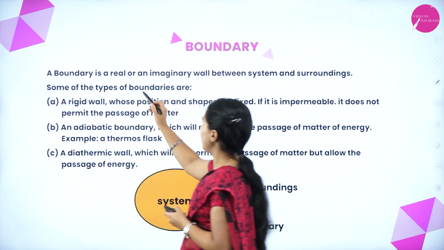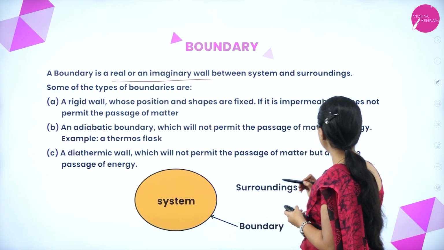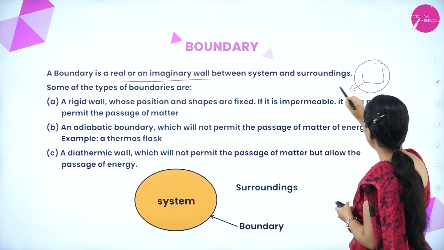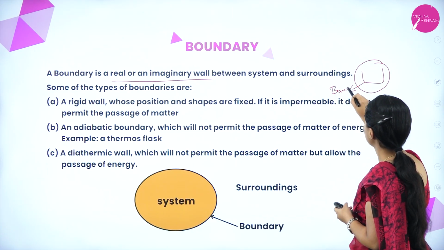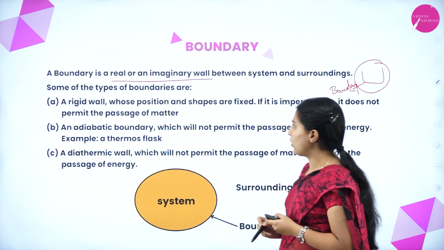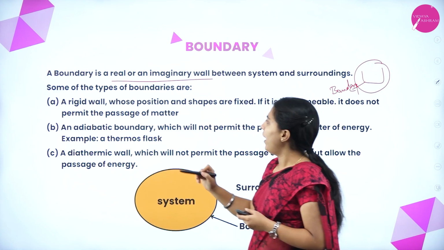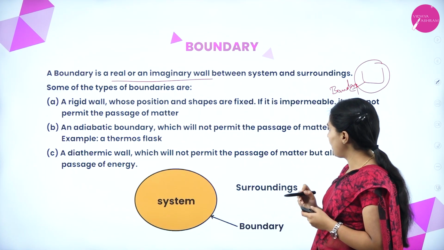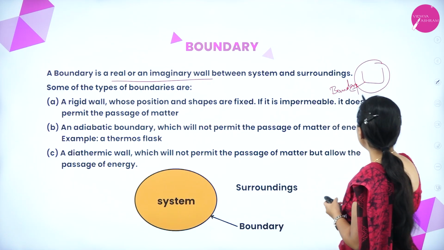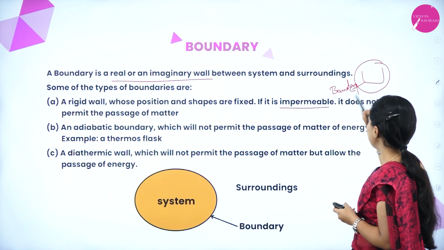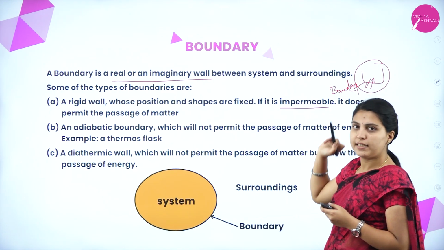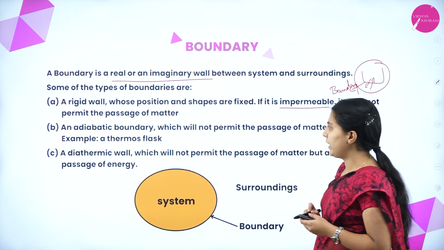A boundary is a real or an imaginary wall between system and surroundings. If this is a system and this is the surroundings, this is the boundary. It can be a real or imaginary line between the system and surroundings. Some types of boundaries: a rigid wall, whose position and shape are fixed. If it is impermeable, it does not permit the passage of matter. With an impermeable boundary, matter cannot move into that system, meaning the exchange of matter cannot take place.